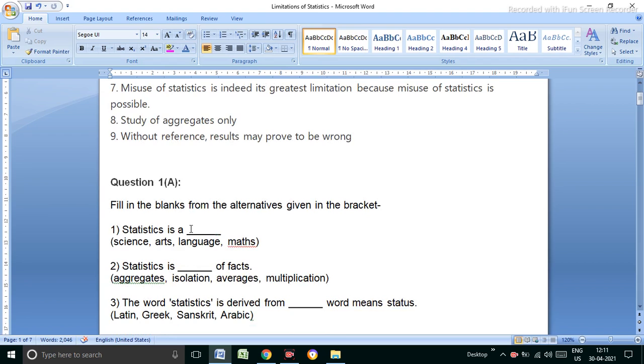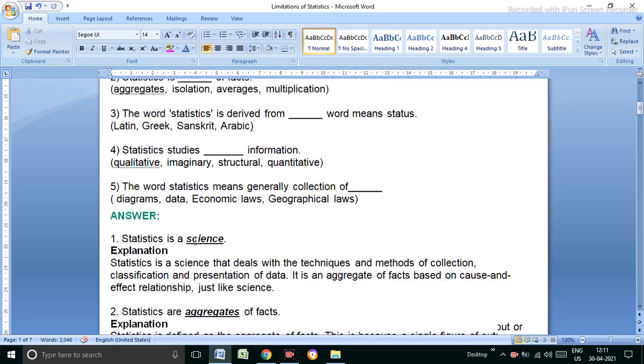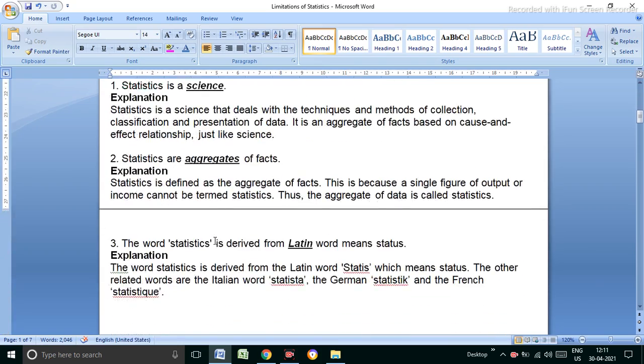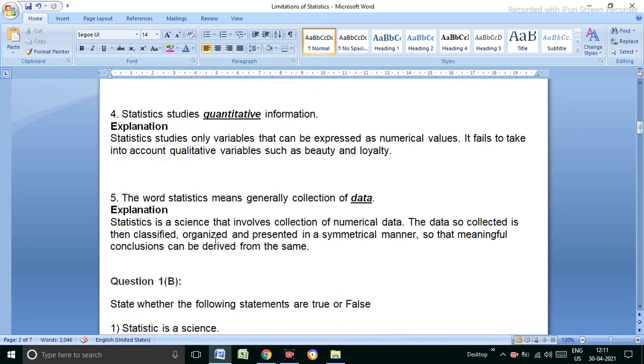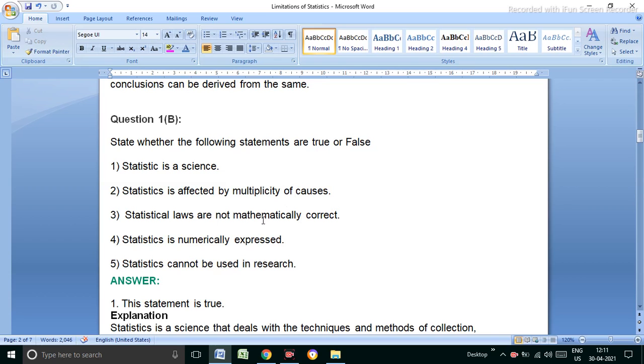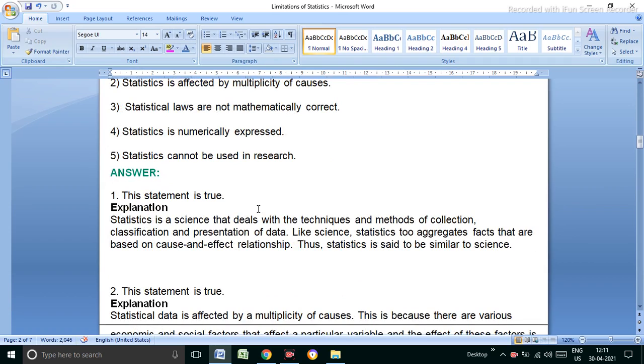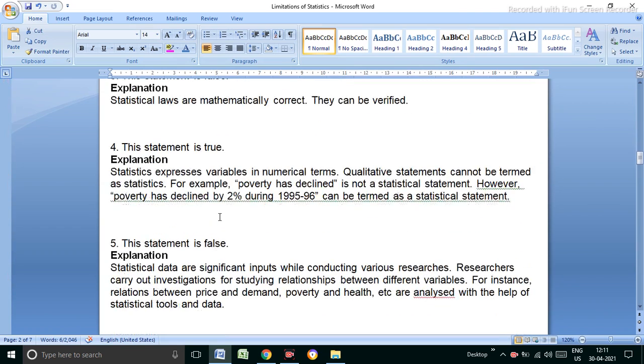Fill in the blanks. These are the 1 mark questions of NCERT; you can check in your book. Given: science, aggregate, Latin, quantitative, data. For the statements, this is true and that is false. Numerical expression, this is true. Statistics cannot be used in research, this is false. Statistics can be used in conducting various research.